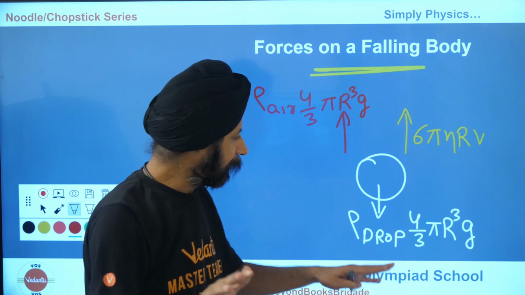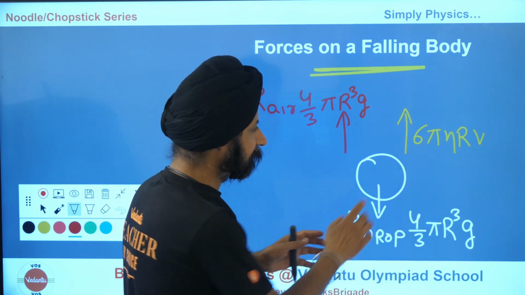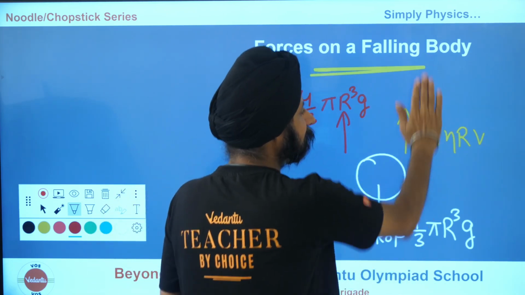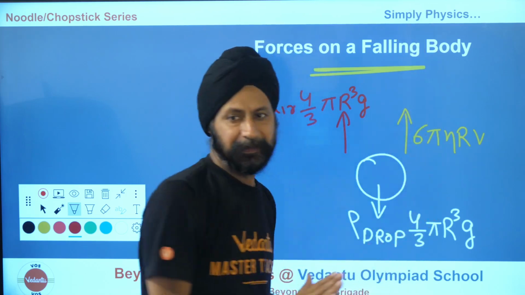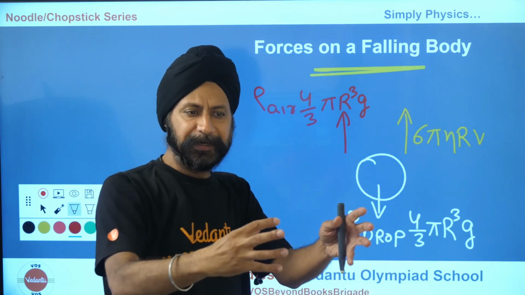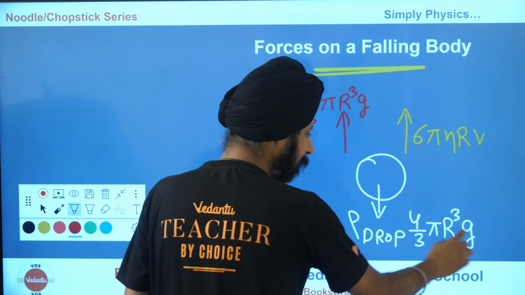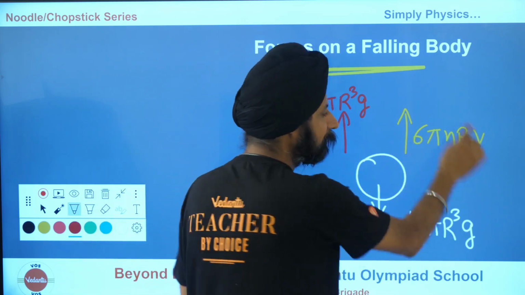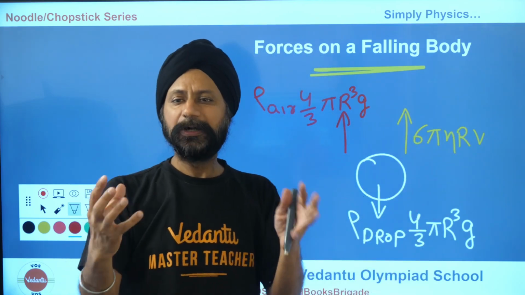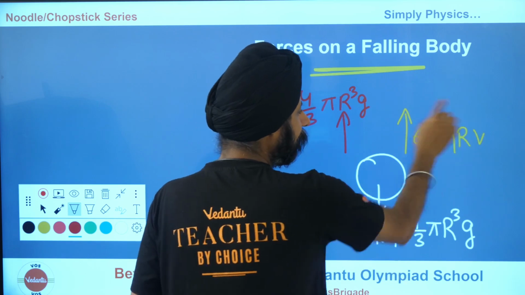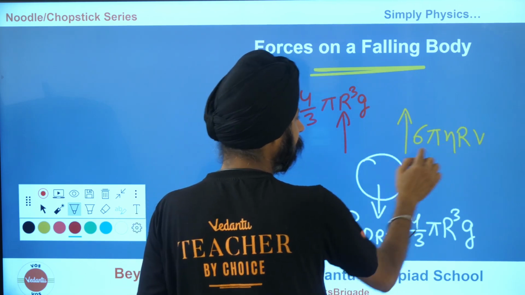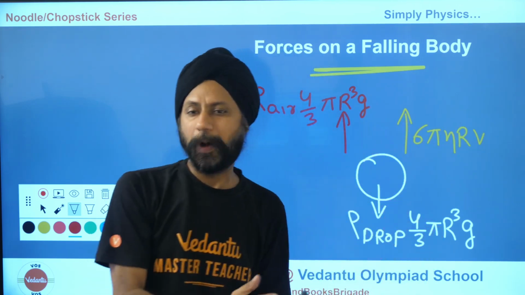But wait, as it goes faster, this kicks in and it starts increasing, increasing, increasing. So as the drop is falling down, increasing its velocity, this does not change, this does not change, this starts to increase. And at a certain point, this will be so much that the yellow plus maroon equals the white.